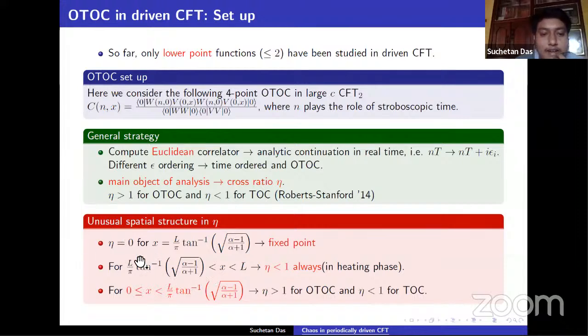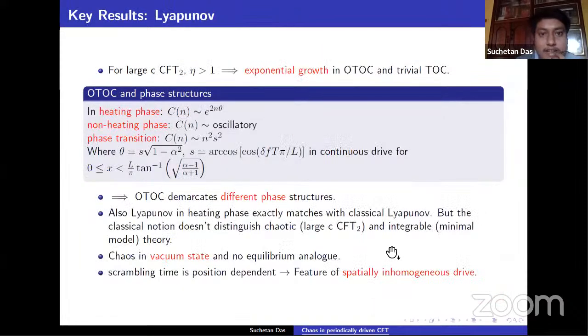We have also found a range for which eta is always less than 1 in the heating phase. So in this case, we have the same TOC and OTOC. The x has the range of 0 to L, but in this portion of the range eta is always less than 1, and for 0 to the fixed point, we have eta greater than 1 for OTOC and eta less than 1 for TOC.